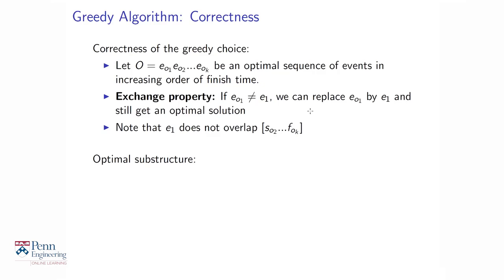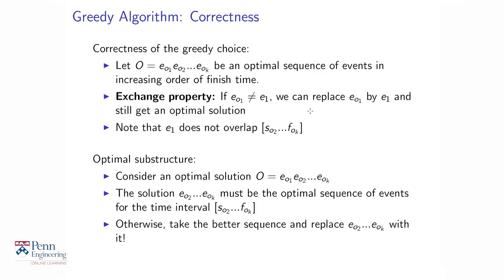The other property we want to have hold is the optimal substructure property. So how does that work? So suppose you consider the optimum solution EO1, EO2, ..., EOK. Again, these are some set of events that the optimum chooses. The claim is, if you look again at EO1, I'll draw that again, EO1 is here, and look at everything that starts after EO1 finishes. This is FO1, the finish time of O1, and this is the start time of O1. So you look at all the events that start beyond here.